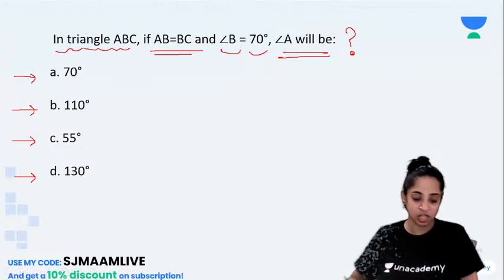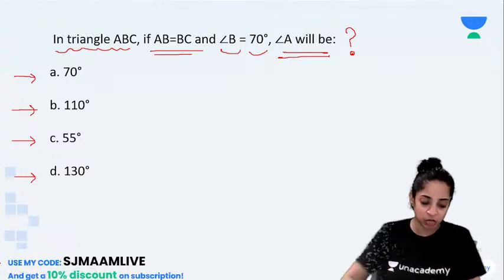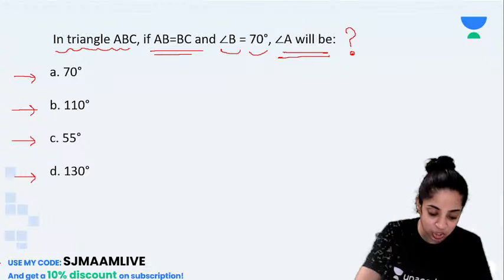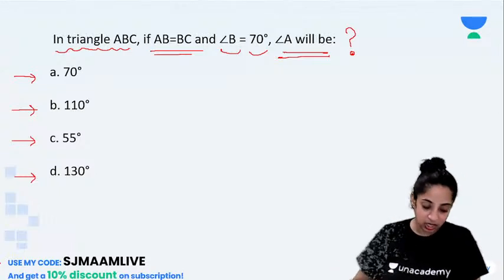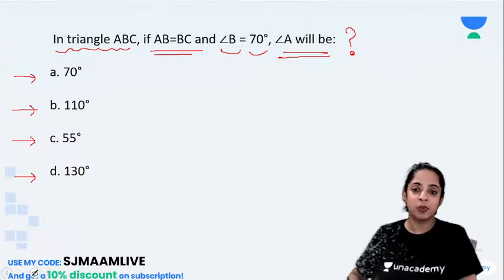Okay, Aryan, Somesh? Now tell me the answer to this one quickly. Whether it should be 70, 110, 55 or 130. So Aryan is saying C. Okay, Somesh? Is Aryan correct? So yes, Aryan is correct.